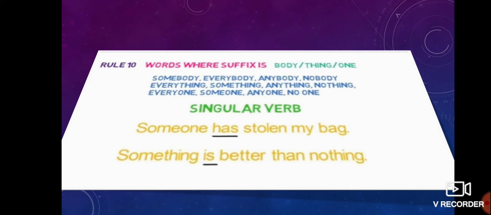If the suffix body, thing, one is used, at that time you can write a singular form, not plural. Students commit the mistake of writing are, have, were. These are wrong. Somebody has stolen my bag. Nobody has come yet. Something is better than nothing. Okay, someone has stolen his purse. So these are singular in form if they end with the suffixes body, thing, one.